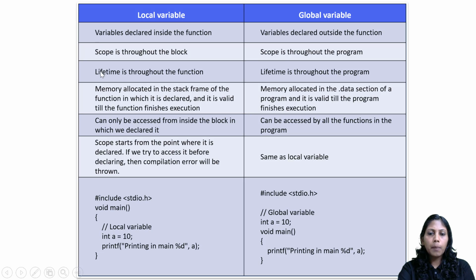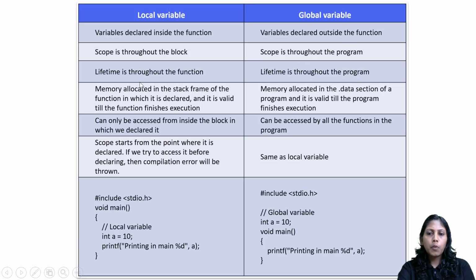And for a local variable, the lifetime is throughout the function. So the existence will only be within the function. Till the end of the function, it will have life. After that, that variable doesn't have any validity. It is destroyed. And for the global variable, we don't have any restriction. The lifetime is throughout the program.